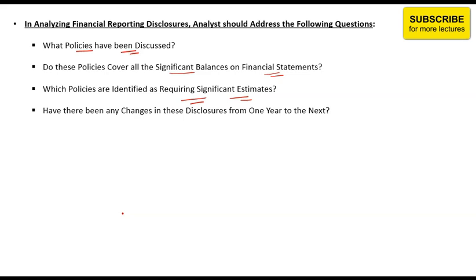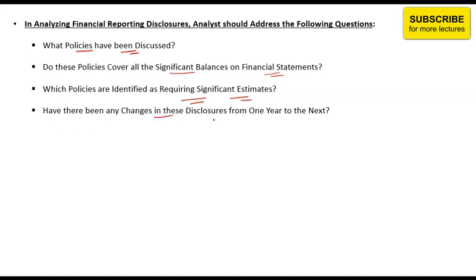So if there are policies that require significant estimates from management, then उसमें chances of error या chances of manipulation ज़्यादा है. So if management के पास ज़्यादा room है to take या ज़्यादा flexibility है to make estimates, or if management is making significant estimates, then there is more room for manipulation, because management can change those estimates.